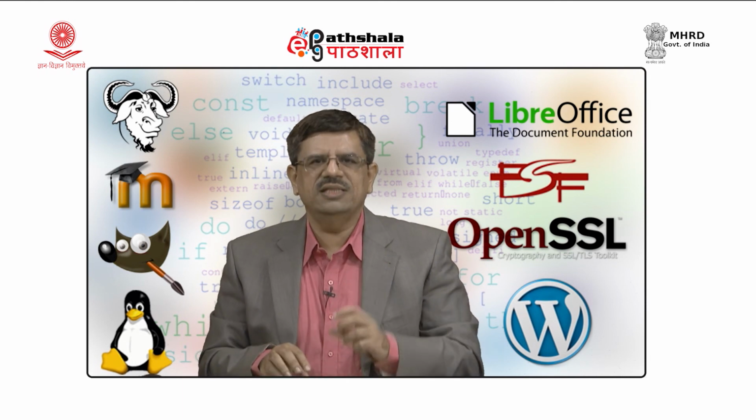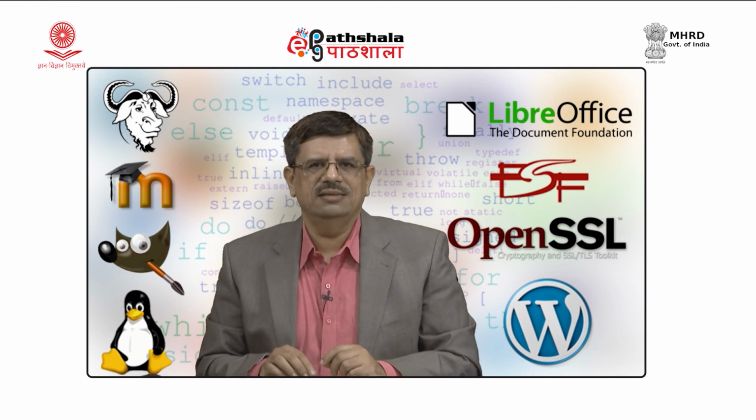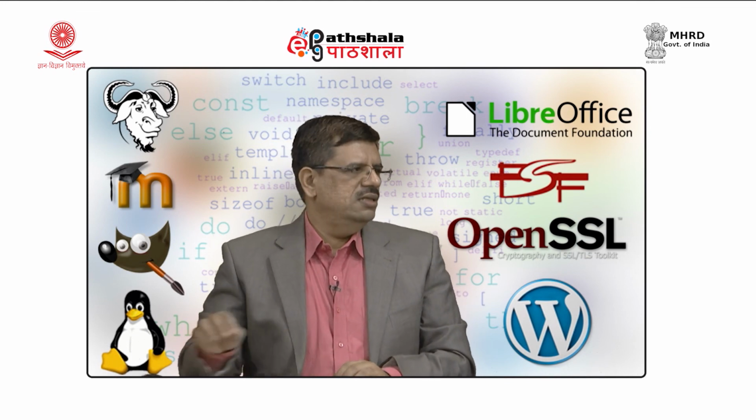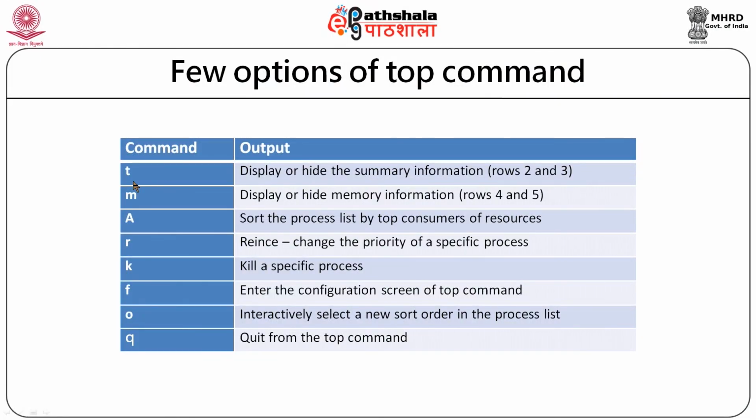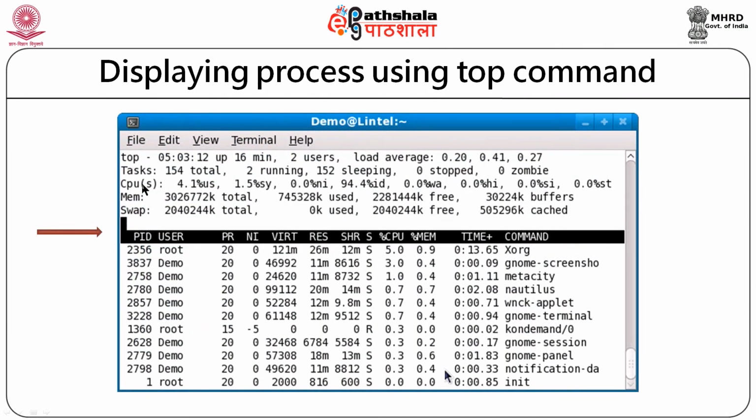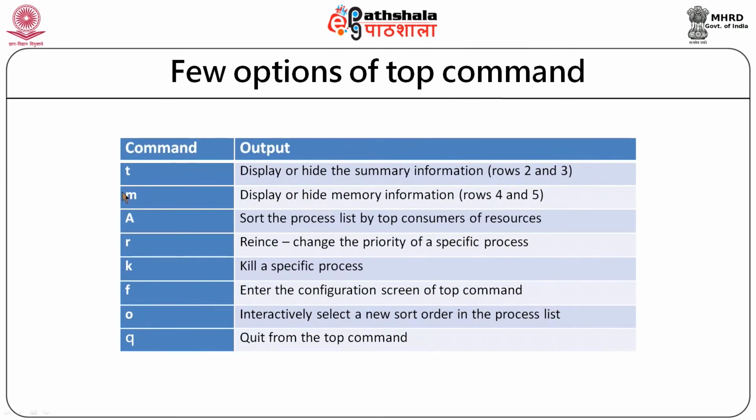Apart from Q, there are some other options that are available with the top command. Let us see those options. When we type T while using the top command, we can hide the initial rows, that is rows 2 and 3 can be made hidden. By typing M, memory information can be hidden. So, what will happen when we type T, these lines will be hidden. When we type M, these lines will be hidden. If we do not want these lines, we can make them hidden by typing these commands.